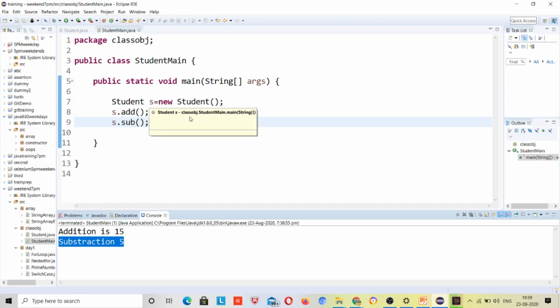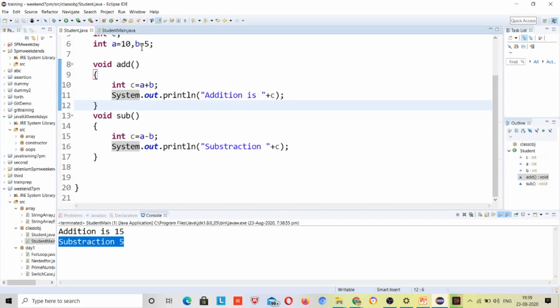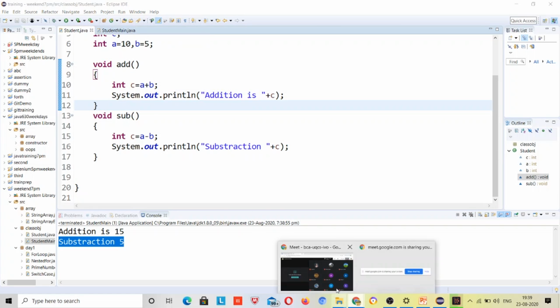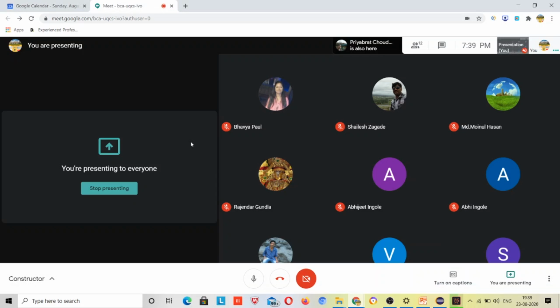Now one thing remaining, where is the constructor? So first understand what the constructor is. Until here, does anybody have any doubt? Let me first clear it, then I will move forward. Till here if anybody has any doubt.